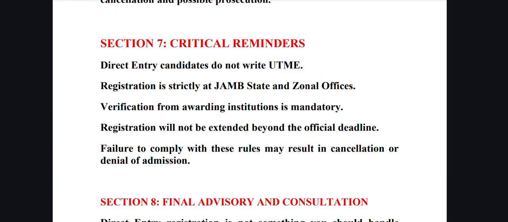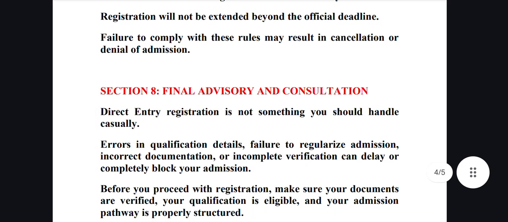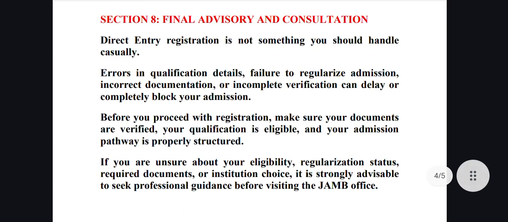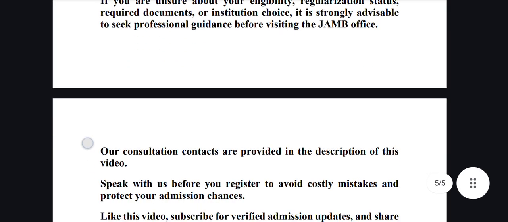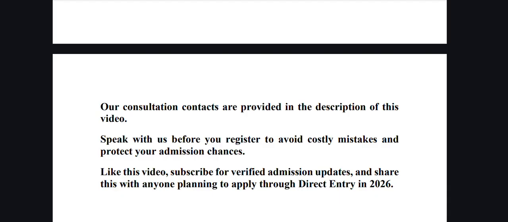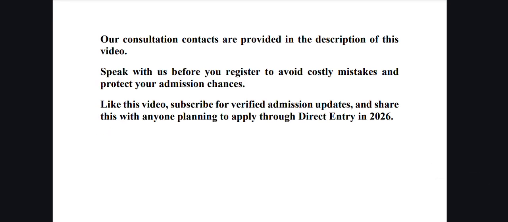So direct entry candidates do not write UTME. Registration can only be done at JAMB state and zonal offices. Your previous institution must verify your results. JAMB does not extend registration deadlines, and also you can send us a message for consultation, admission mentorship, and clarifications. Our contacts will be in the video description, and maybe we can share a JAMB update group link with you, so that you can join and have access to information.